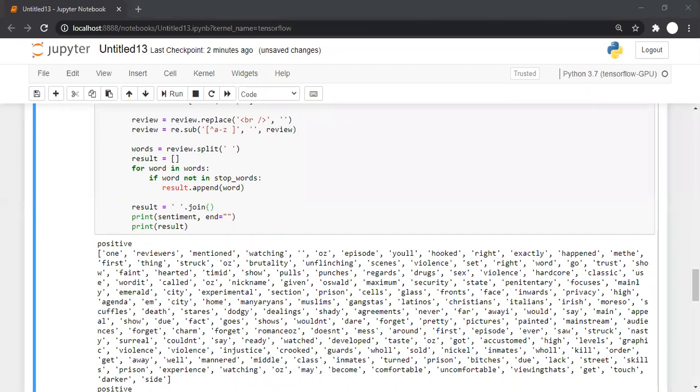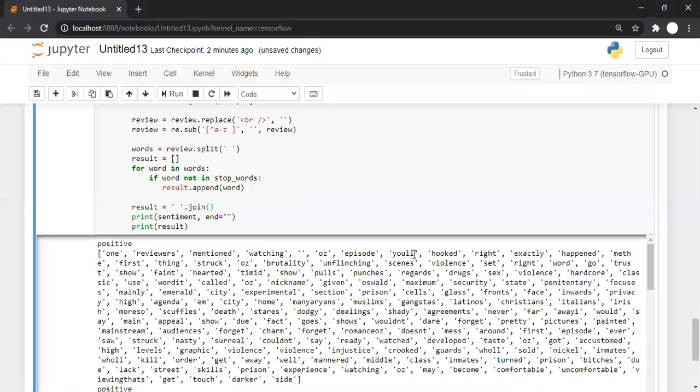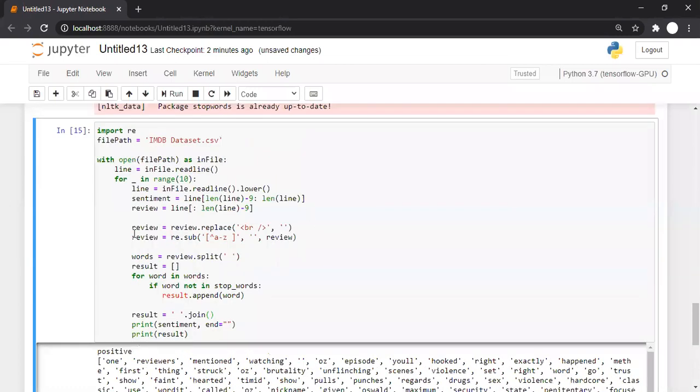So Vinod is saying that we should first remove stop words and then go for this thing.